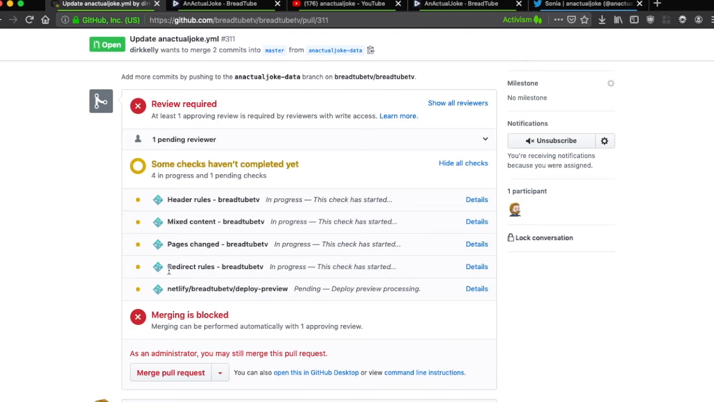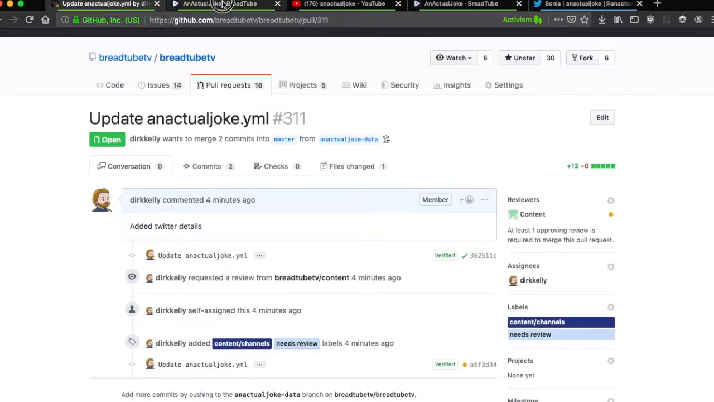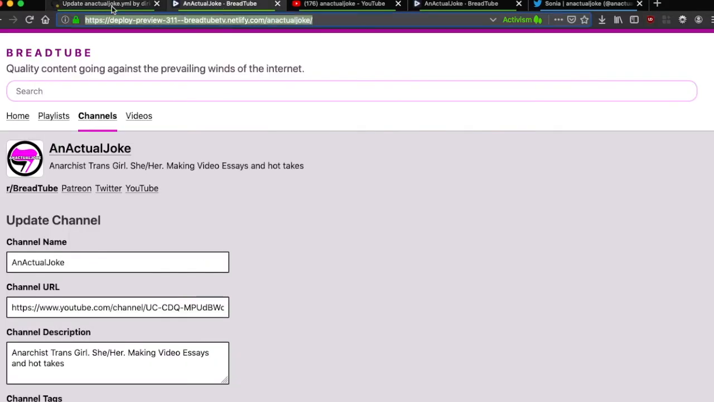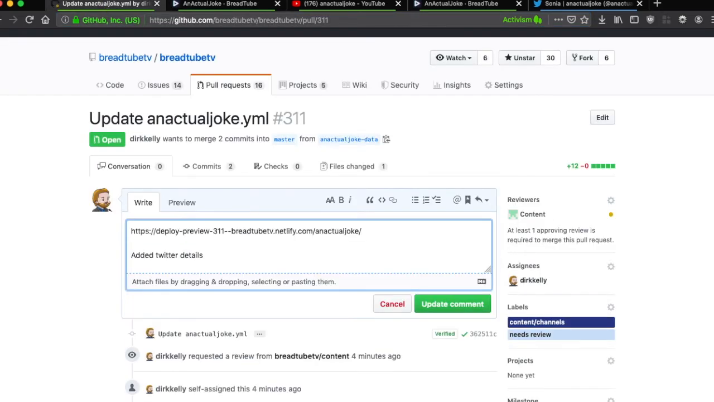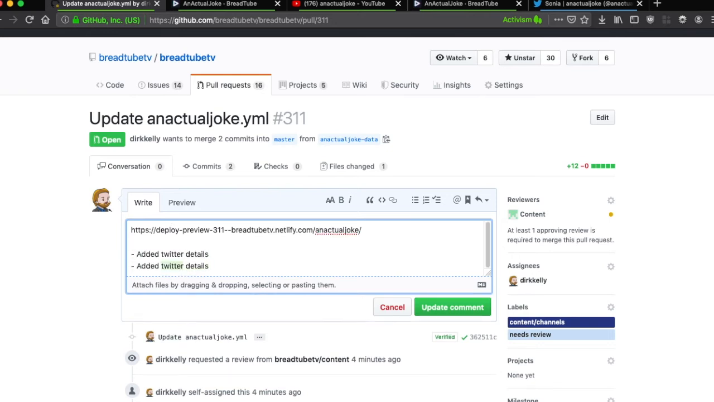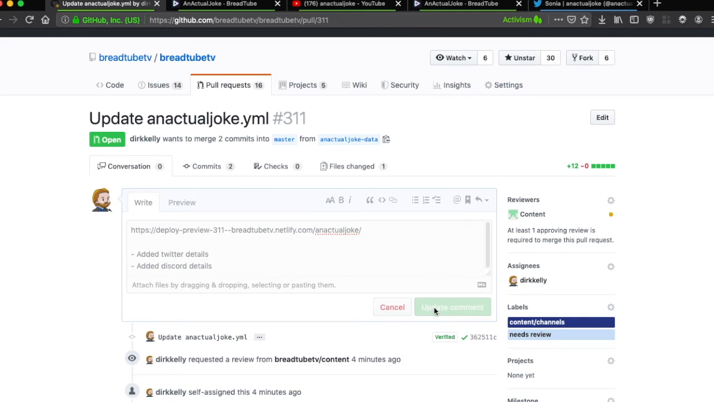So again, we'll wait. What we can do while we're waiting, a really helpful thing to do with these pull requests is to go and grab your deploy preview URL, right click, copy, and edit your initial description to add that. Now we'll also update this. We added the Twitter details, we added Discord details. Update this comment